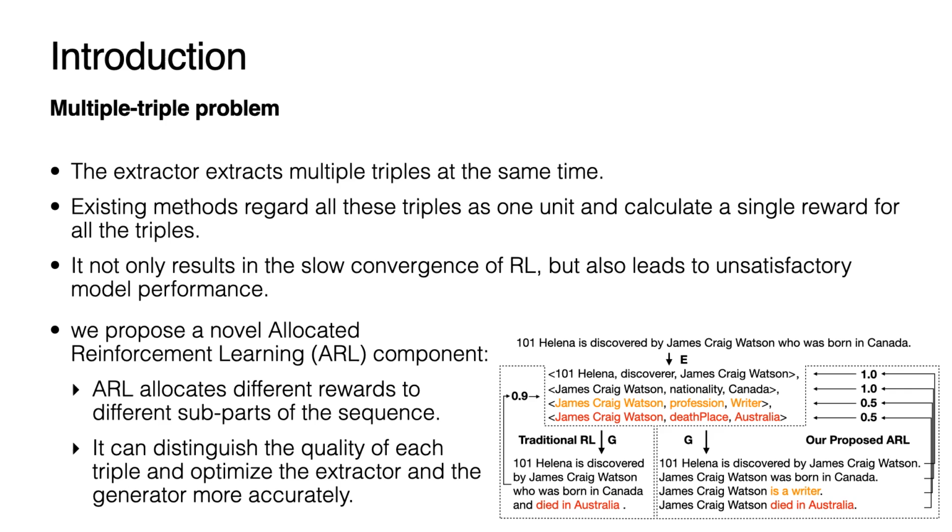As shown in the figure, the left part is the traditional RL method, and the right is our proposed ARL method. 4 triples are extracted by the extractor. The top 2 triples are right and the others are wrong. Traditional RL methods give a single reward, 0.9 for all the 4 triples, while our proposed ARL gives each triple a different reward. Then, the right triples and the wrong triples will be distinguished and optimized differently.